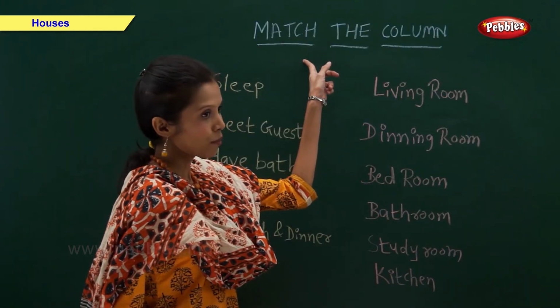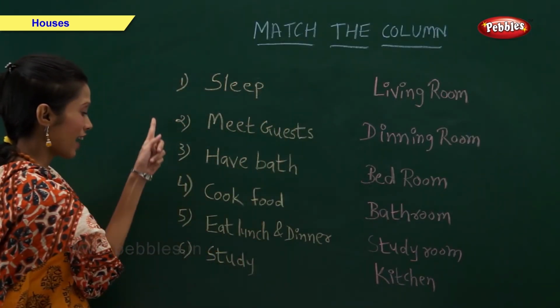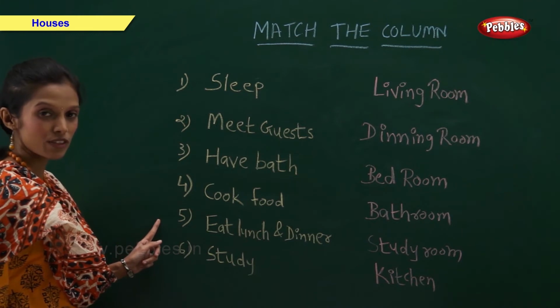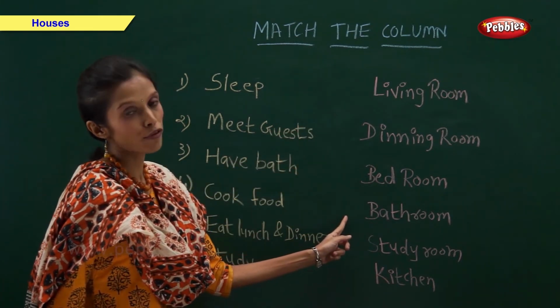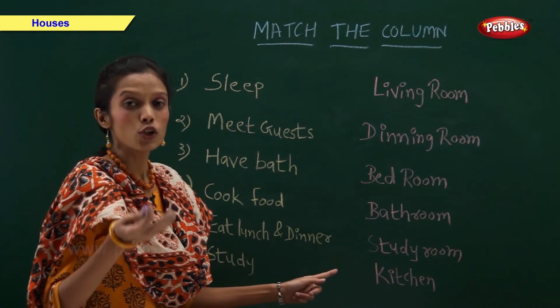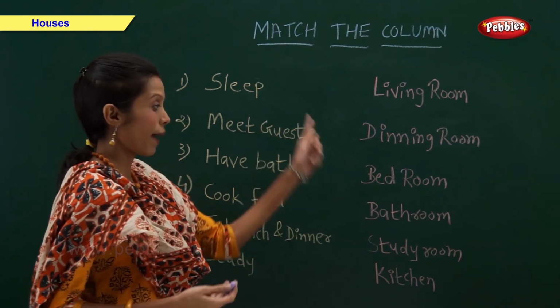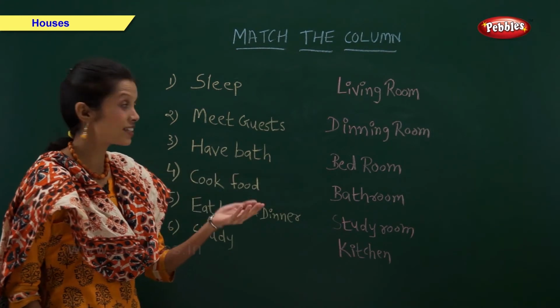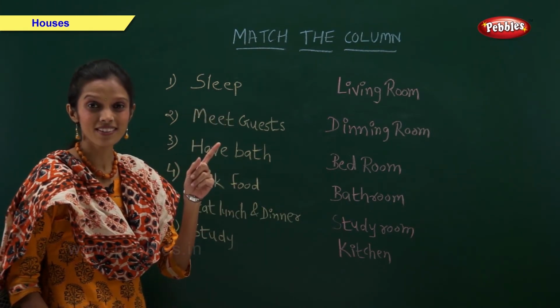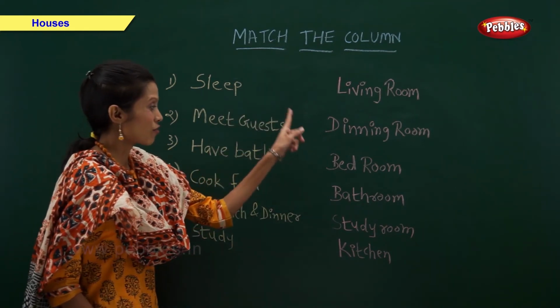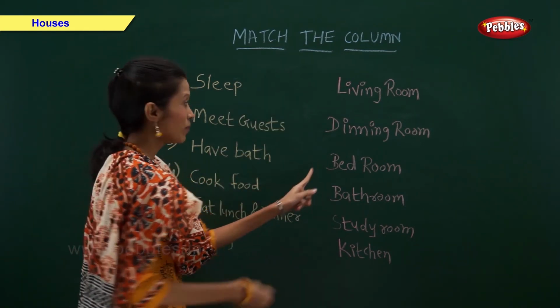Match the column. On one side I have written the activities we do and other side I have written names of room. So friends, you have to help me to match them up. So friends, where do we sleep? Remember? Yes, we sleep in the bedroom.